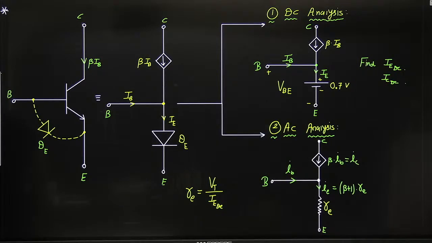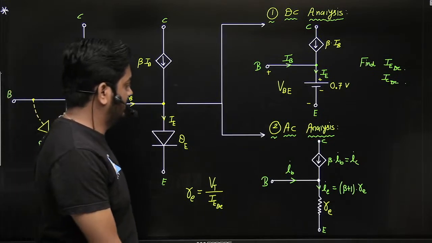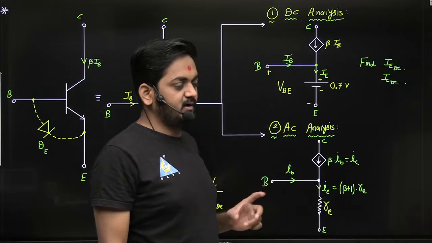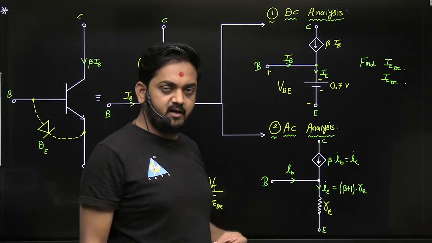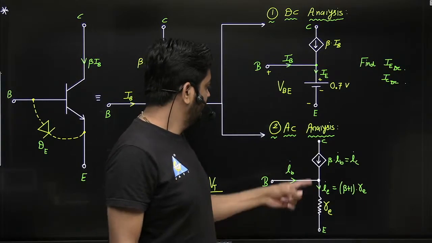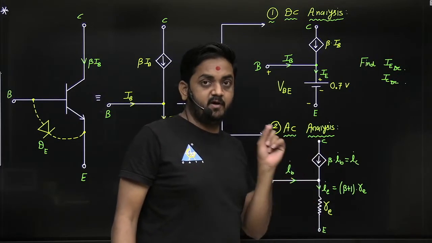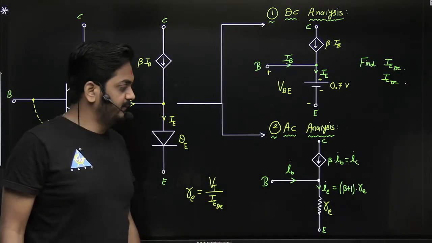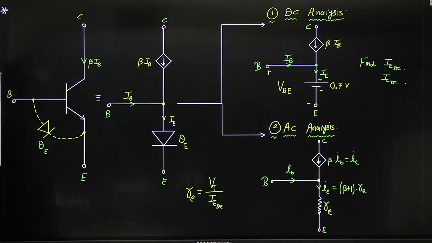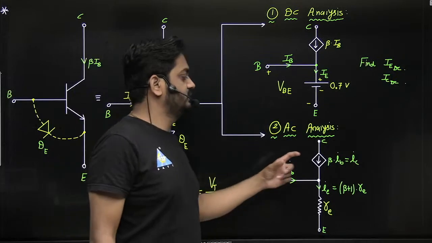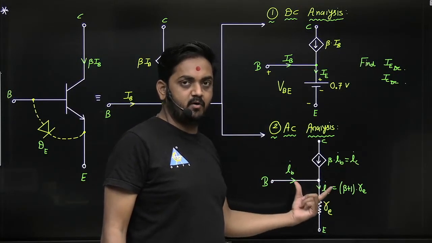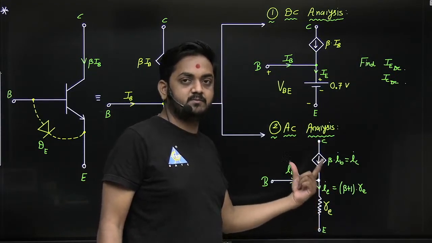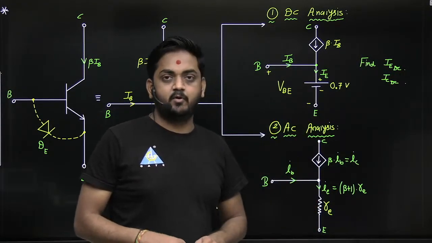Fine? Okay. So this is the small signal equivalent circuit. We are ignoring the early effect. Later we will consider the early effect also. If we consider the early effect, then there will be an output resistance between collector and emitter also. And if we ignore the early effect, then the output resistance will be infinite. Okay. So later we will see more equivalent circuits. This is the T model or re model. Later we will derive the beta re model. Then we will see the pi model also, then h model also, and then we will solve some important questions.